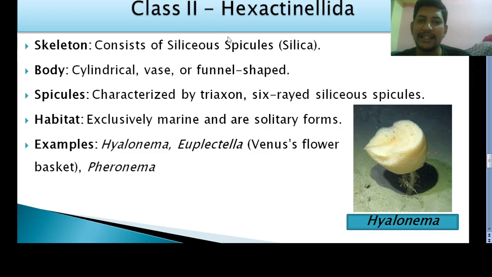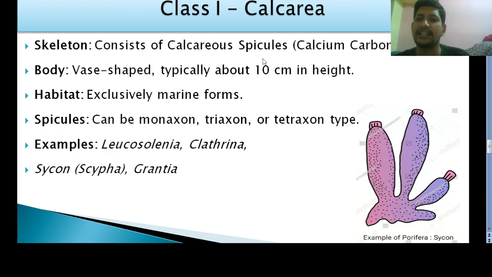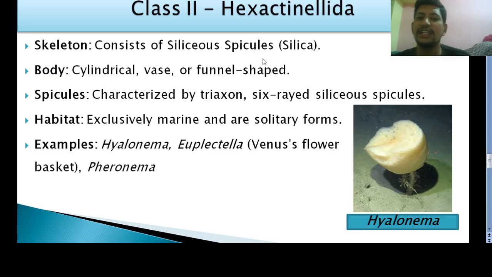See, their skeleton is made up of siliceous spicules. Siliceous means silica, SiO2. But in the earlier case, I told you that in Calcarea it is calcareous spicules. So here siliceous spicules are present, and their body is also cylindrical, vase or funnel shaped. In Hexactinellida, only triaxon type of spicules are present. So 3 axes but 6 rays.